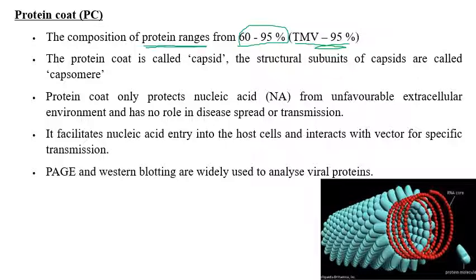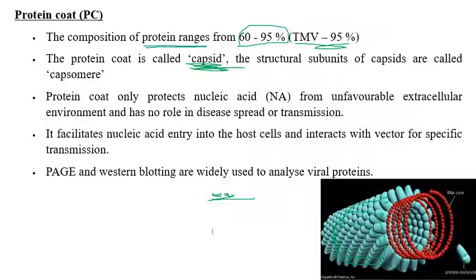As I told you in the earlier presentation, the protein coat is called the capsid. The capsid is the structural unit formed by the combination of all the capsomeres. Here we can see a single small subunit, called a capsomere molecule. Many capsomere molecules combine to form a structure called the capsid or protein coat. The protein coat protects the nucleic acid.